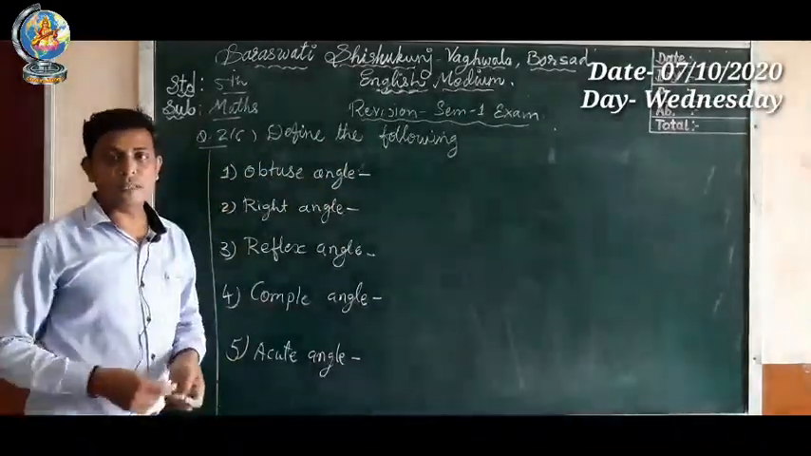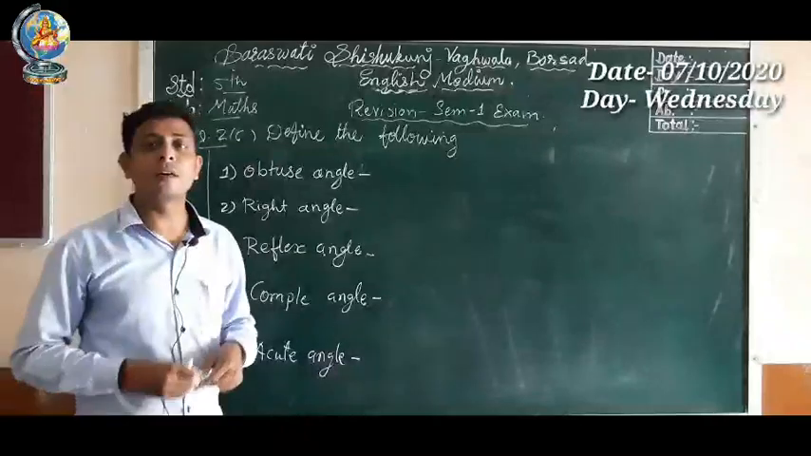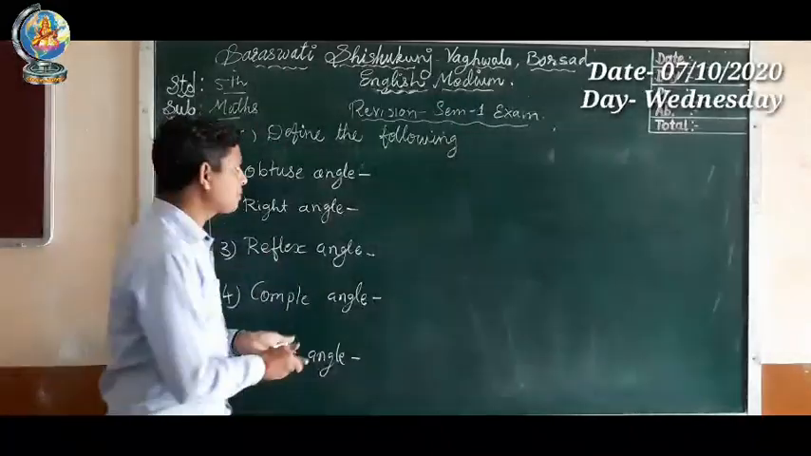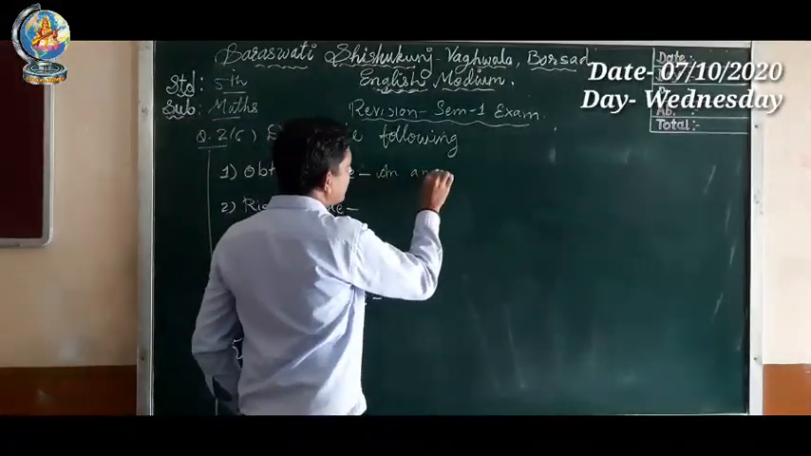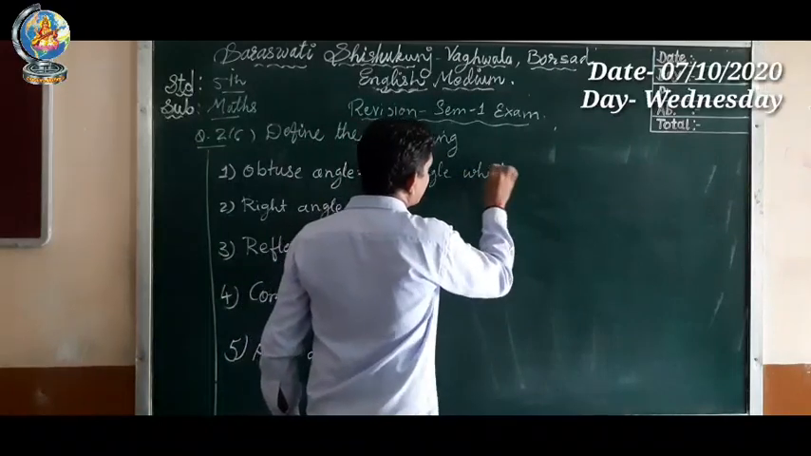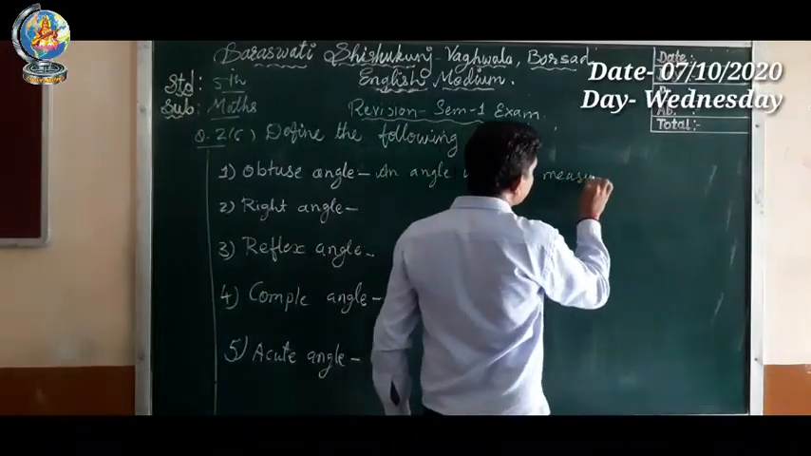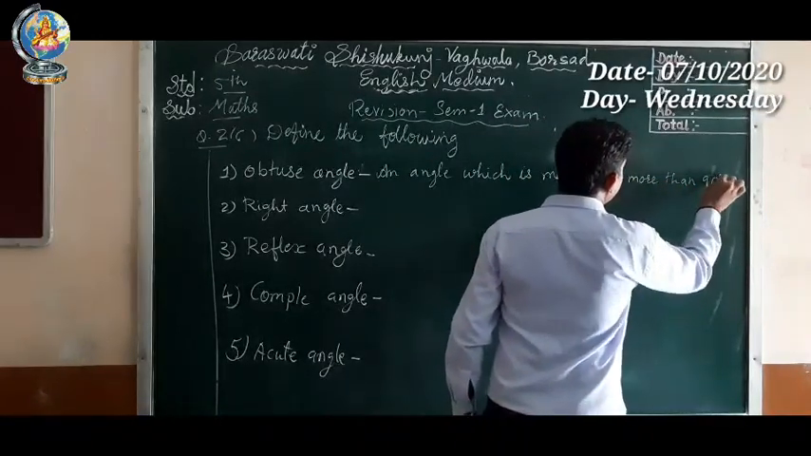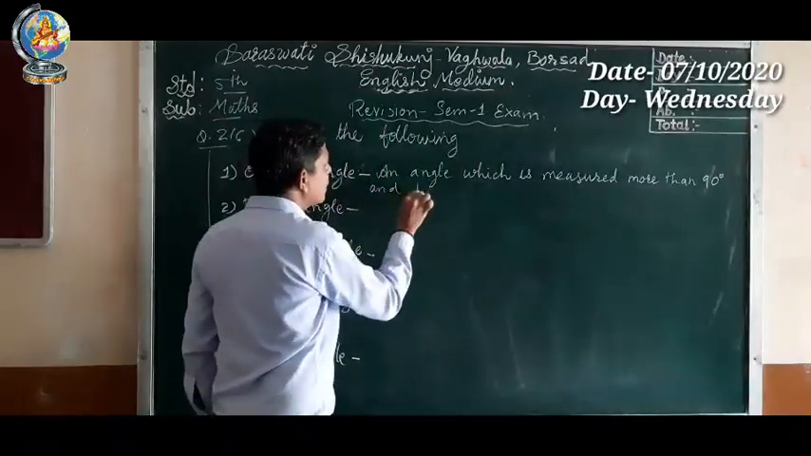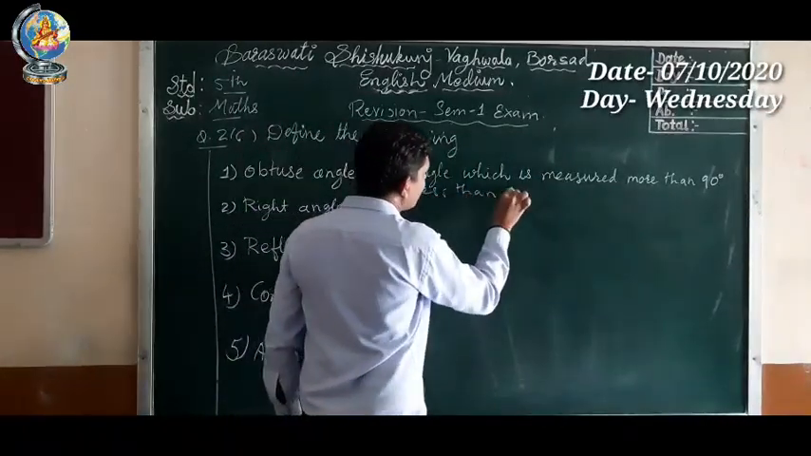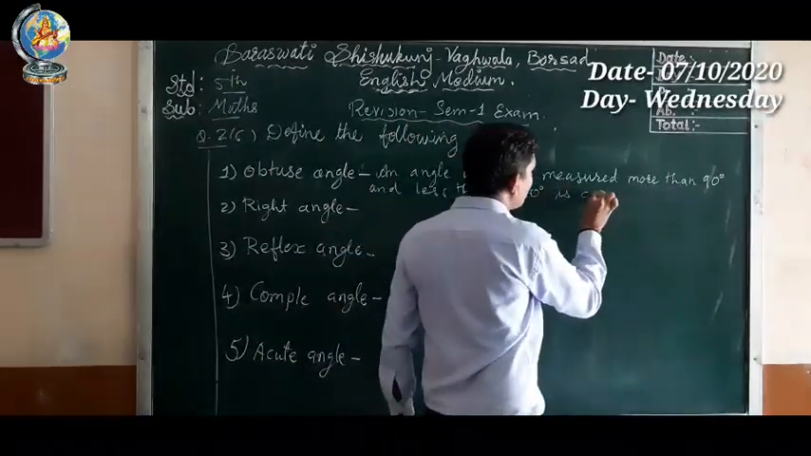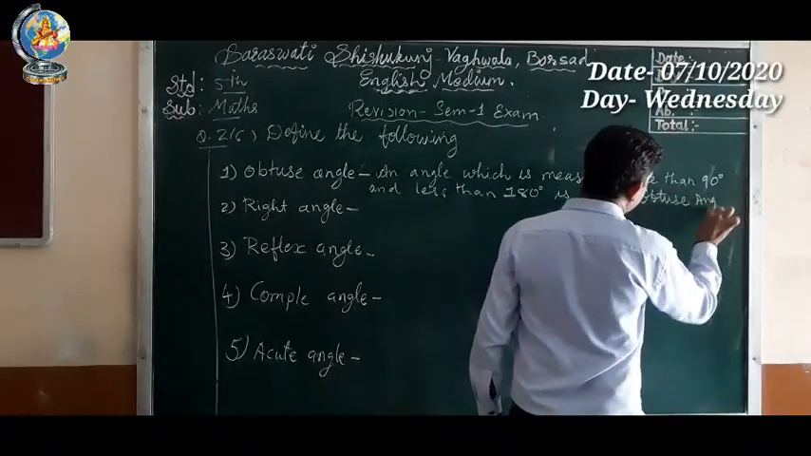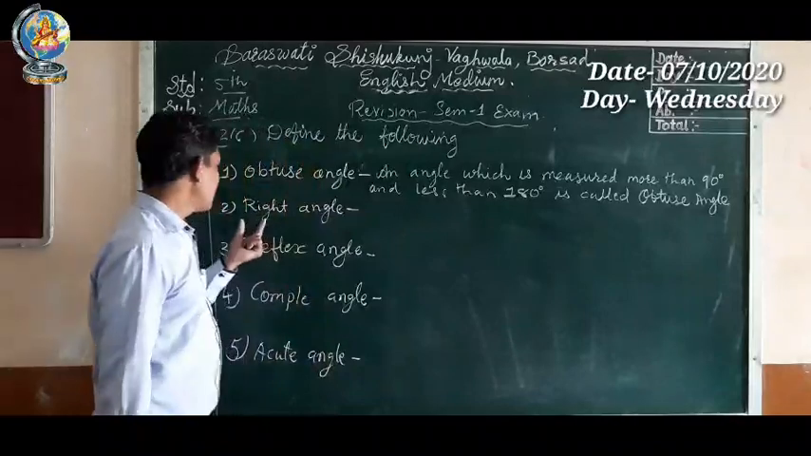First, obtuse angle. What is an obtuse angle? An angle which is measured more than 90 degree and less than 180 degree is called an obtuse angle. So let's write: an angle which is measured more than 90 degree and less than 180 degree is called obtuse angle.